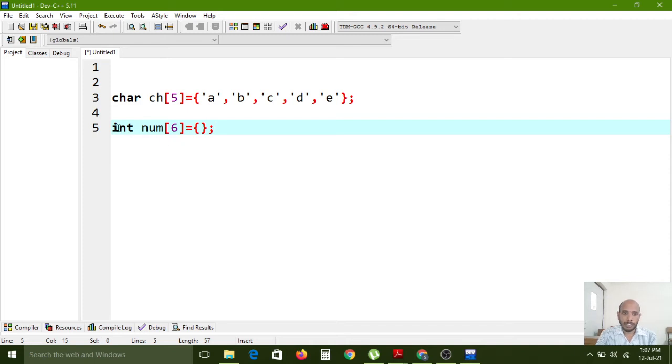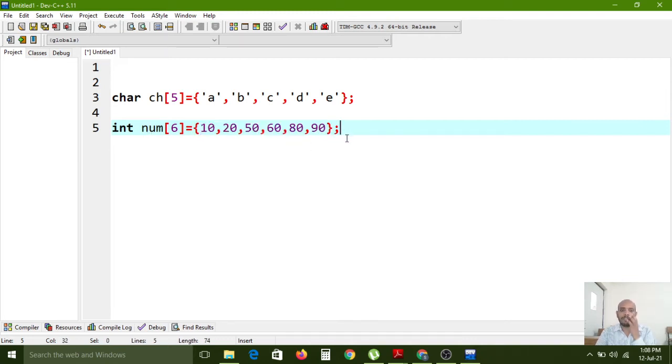Only numbers, because the related data type here is int. Depending on this data type, we need to store the values inside the number variable. Those items are only 6 numbers, because we have mentioned the size. So here 10 is the first item, 20 is the second item, 50 is the third item, 60 is the fourth item, 80 is the fifth item, and 90 is the sixth item. Nothing but 6 numbers we can store inside this number array.